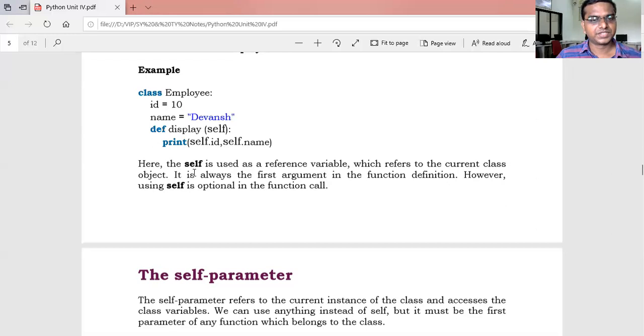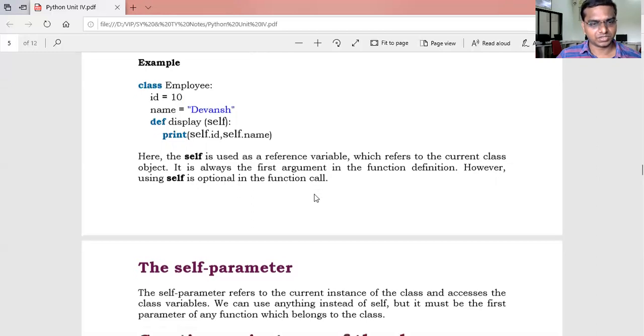Here the self is used as a reference variable which refers to the current class object. It is only a reference to the current class object. It can access the values which are stored in the current class object. It is always the first argument in the function definition. However, using self is optional in the function call.